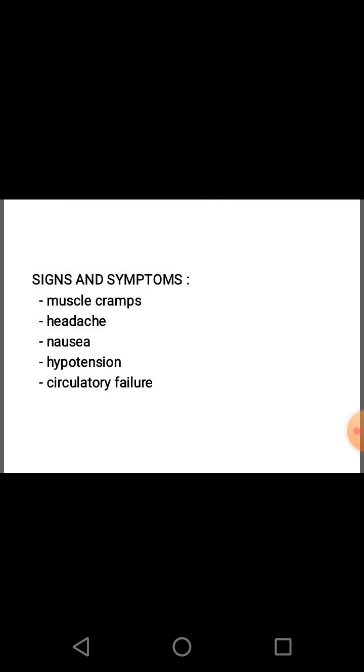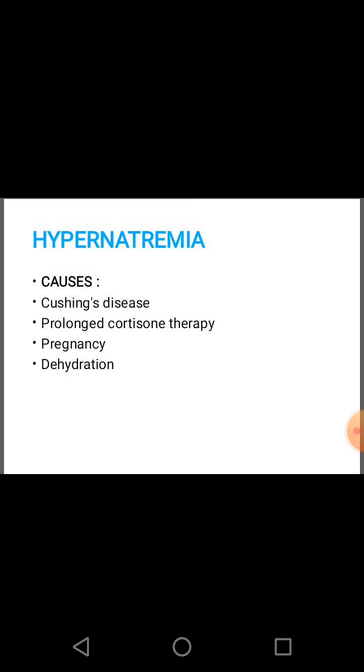Decreased serum sodium concentration is also observed in edema, which occurs in cirrhosis and congestive heart failure. Long-term manifestations of hyponatremia include reduced blood pressure and circulatory failure. Then coming to hypernatremia, when the plasma sodium level is above, that is more than 145 milliequivalents per liter, it is called hypernatremia. Causes include Cushing's disease, prolonged cortisone therapy, pregnancy, that is, steroid hormones cause sodium retention in the body that will lead to hypernatremia.